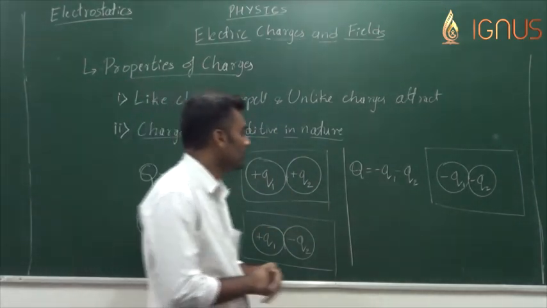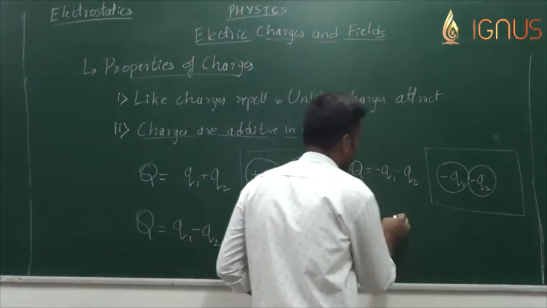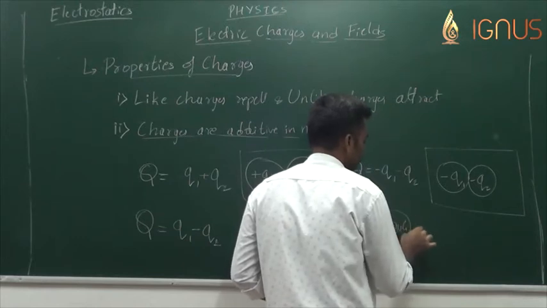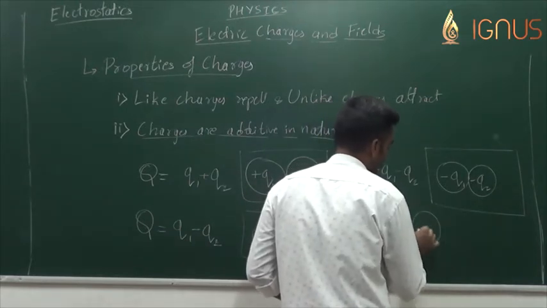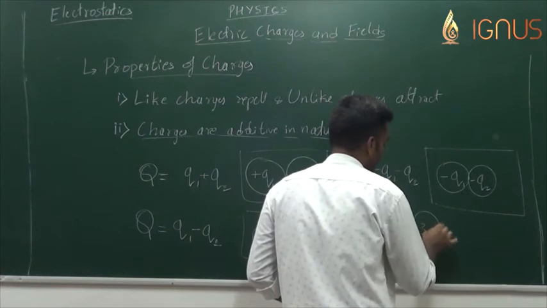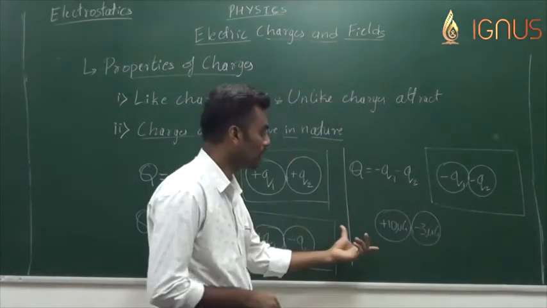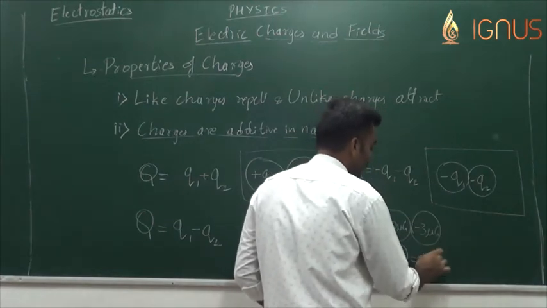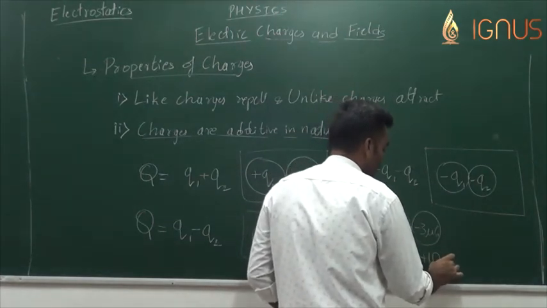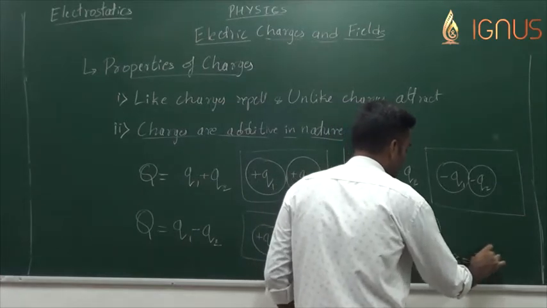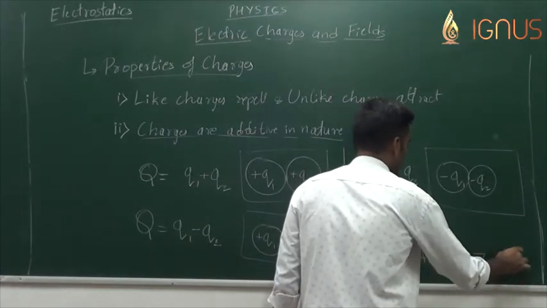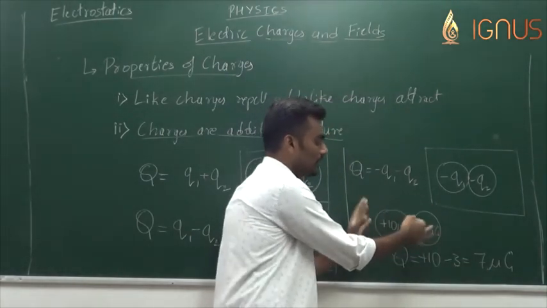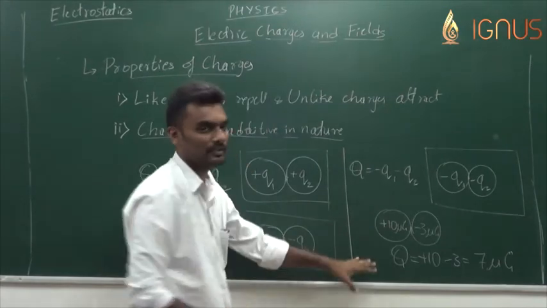Taking an example now, say I have brought a body of plus 10 microcoulomb and minus 3 microcoulomb in contact. The net charge due to the combination is plus 10 minus 3, which is equal to plus 7 microcoulomb. This is the net charge due to the combination.